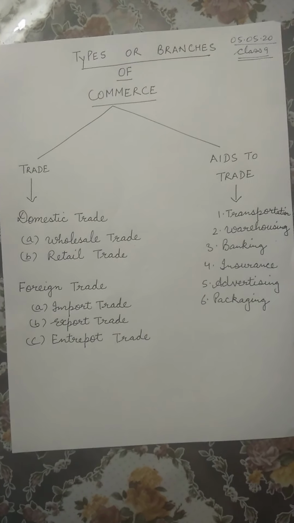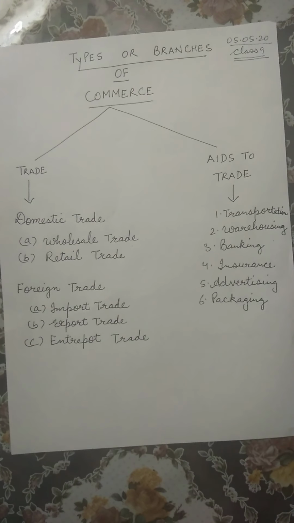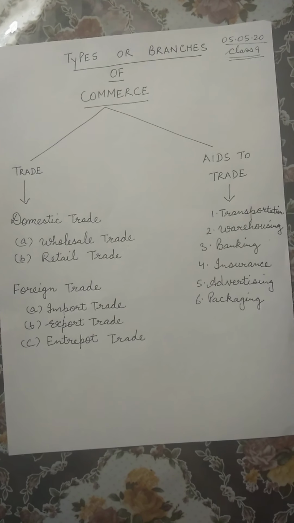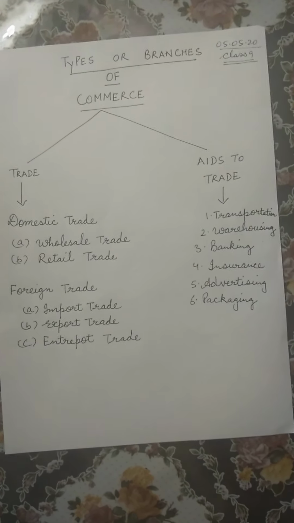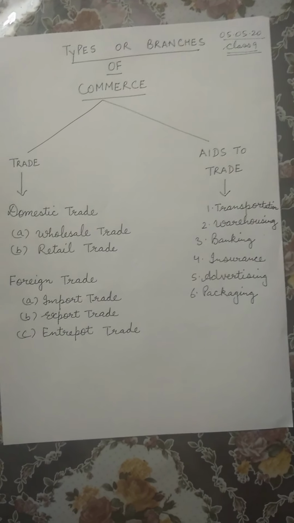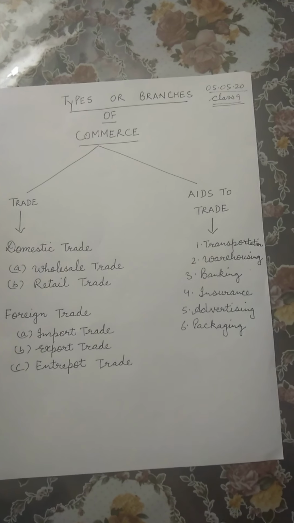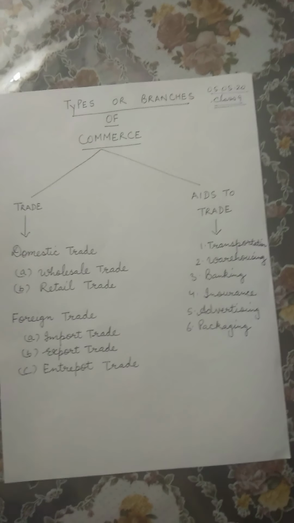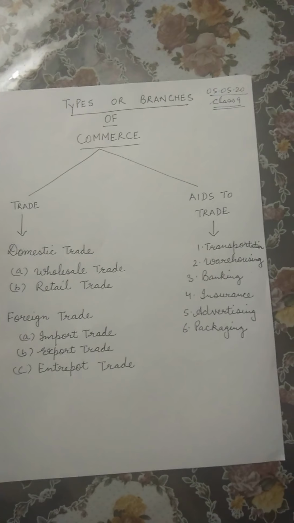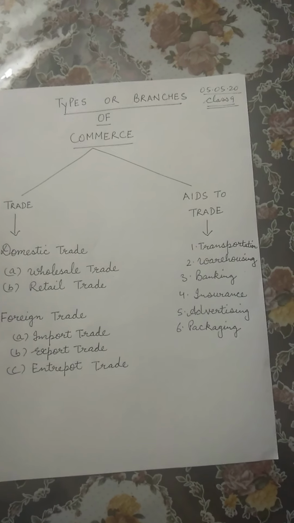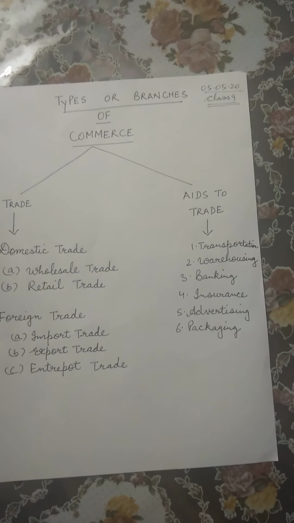So this is the purpose transportation serves in commerce, why it is required as part of aids to trade. Say tea is produced and grown in Assam and Darjeeling, but it is used throughout the country. This is done with the help of transportation.